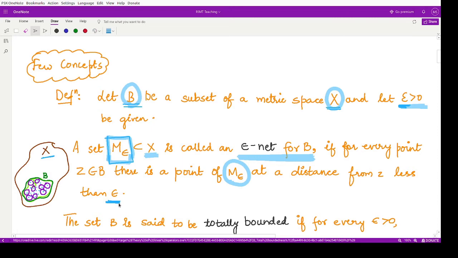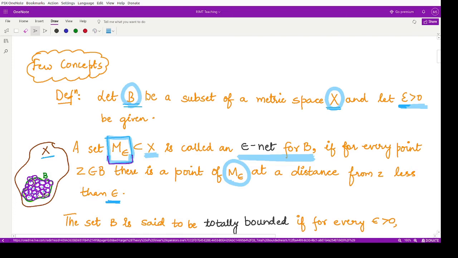This is true for one ball. So we'll do that for most of the points such that all of the space here, the empty space you can see, is filled completely, so that all of such balls cover this set B completely. Whichever points form the centers of these many balls, they are present as the elements of this set M epsilon. This is what we are saying.